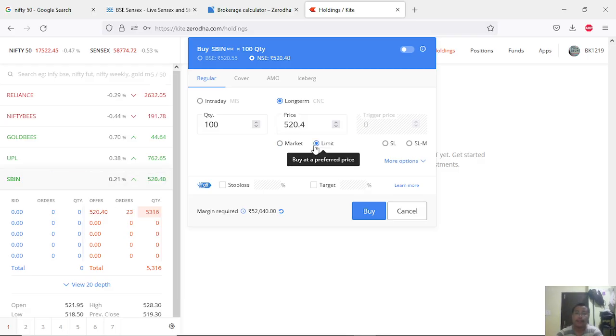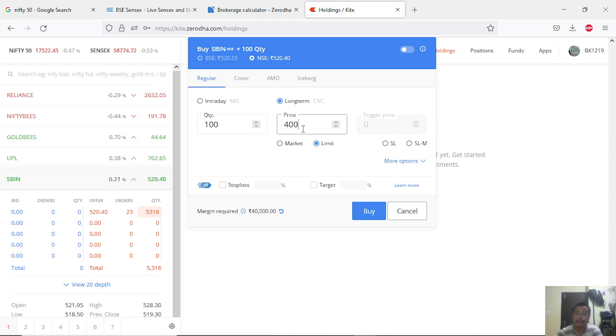Whereas if you put a limit, you can set it to buy SBI only when it reaches 400. You can set it this way so that you can buy at a lower price.